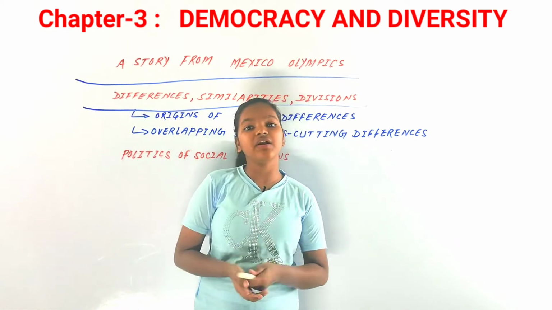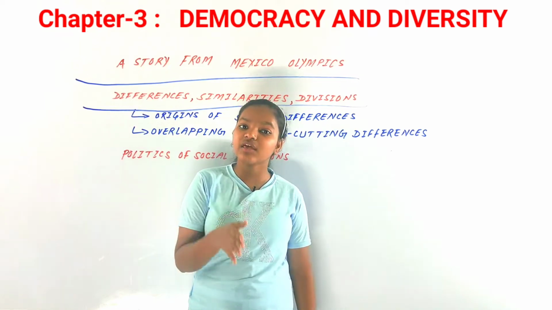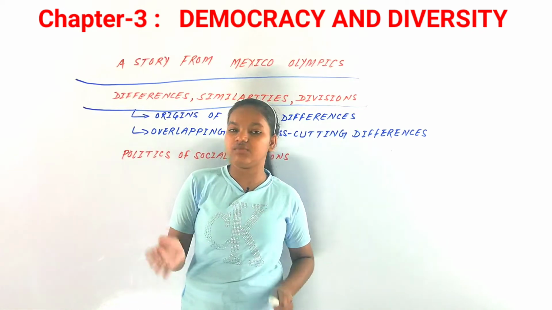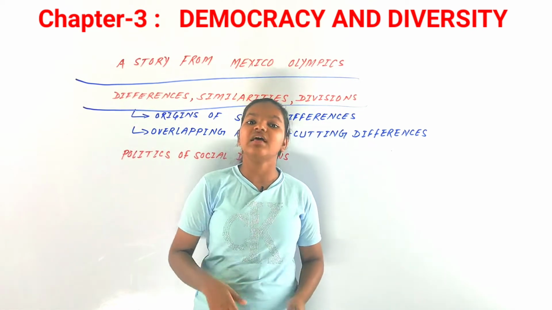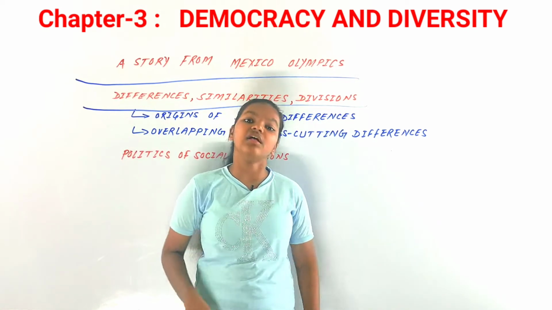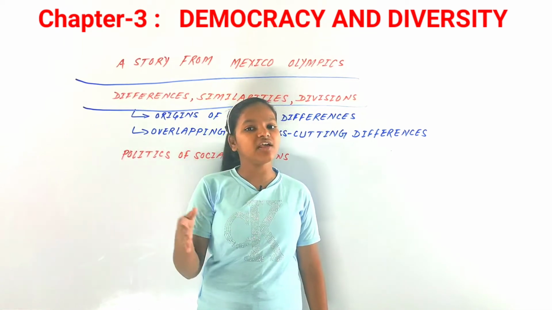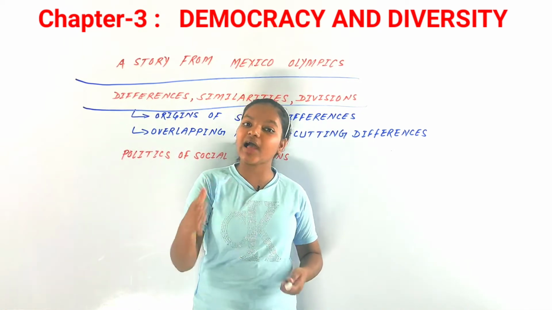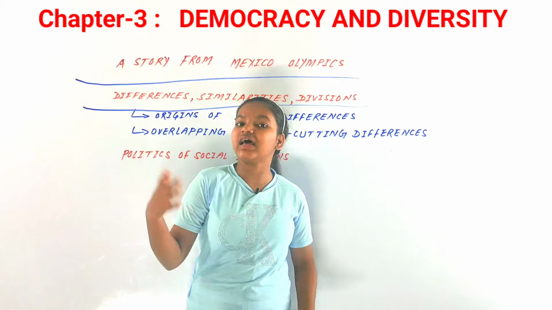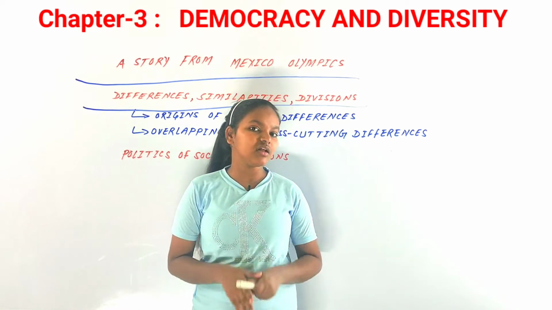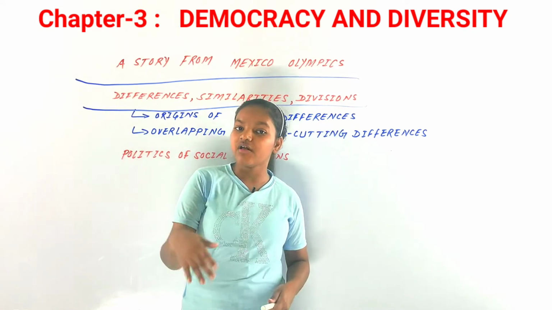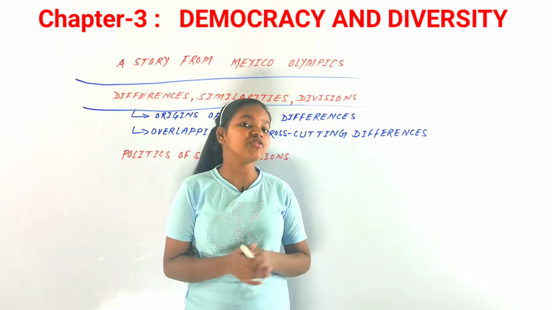Their religions were different and their languages were also different, and the same case we have seen in Germany. And the same case we have seen in Belgium. In Belgium we have seen that in different regions people were speaking different languages. That was the linguistic and regional differences. So there can be differences based on religion, region, or language, or anything. There can be similarities in one way and differences in another way as well. They were all citizens of the same region, but they were speaking different languages. So you can just say that there can be divisions, differences or similarities in any country or in any way.